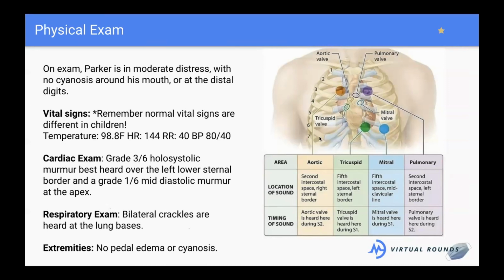We know that gravity likes to pull things down. So usually if we're hearing something at the bases, not so much at the tops, that means that gravity is pulling something down to the bases of the lungs, and typically that's going to be fluid. We'll talk a little bit more about heart pathophysiology for how that all develops. And he's got no edema, meaning that his legs are not swollen, and as we said, he's not cyanotic. Does anyone have any questions about any of these physical exam findings? No. All right.